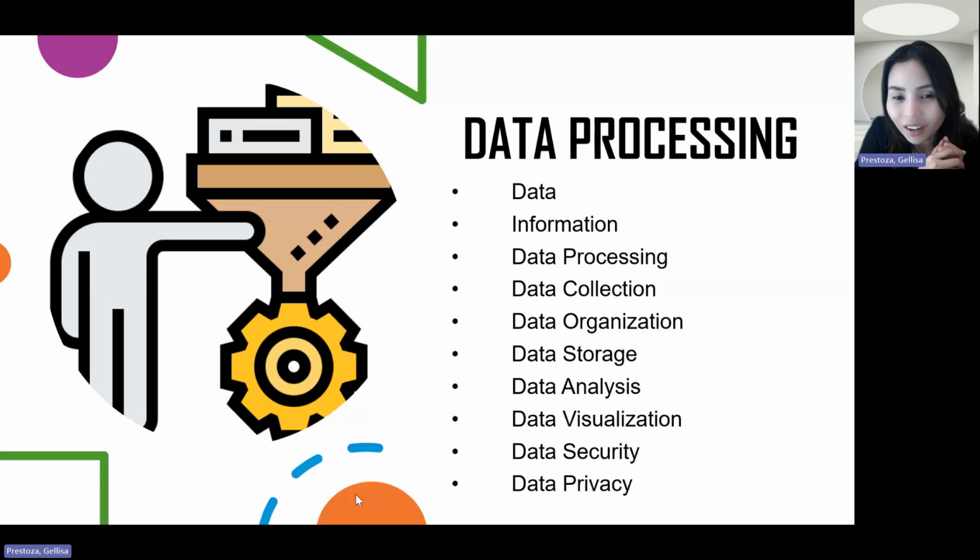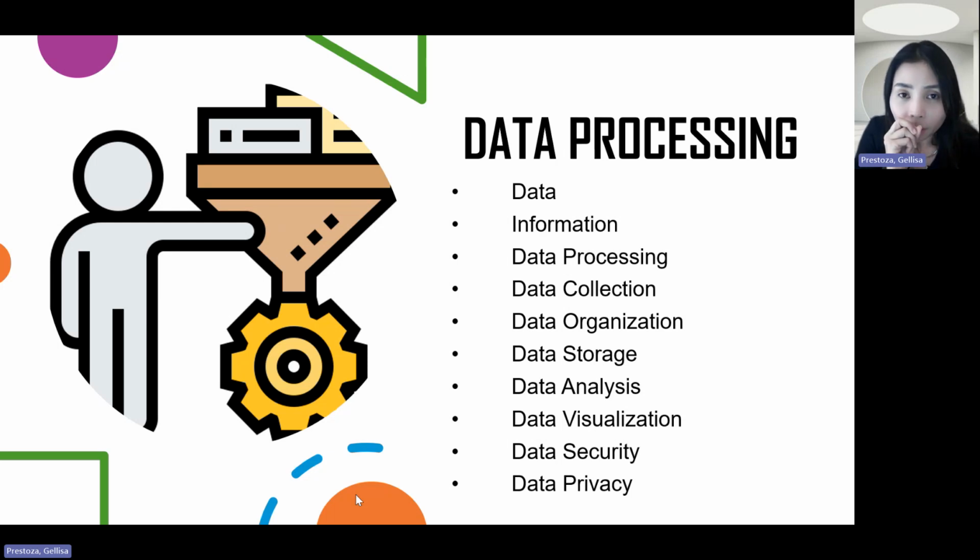Lastly, another key concept or basic concept in data processing is data privacy. The data privacy itself is different from data security. Maybe you were wondering, they are the same naman, data security and data privacy. No, it's not. They are not the same. Data security refers to how we secure the data, how we put a password in it.